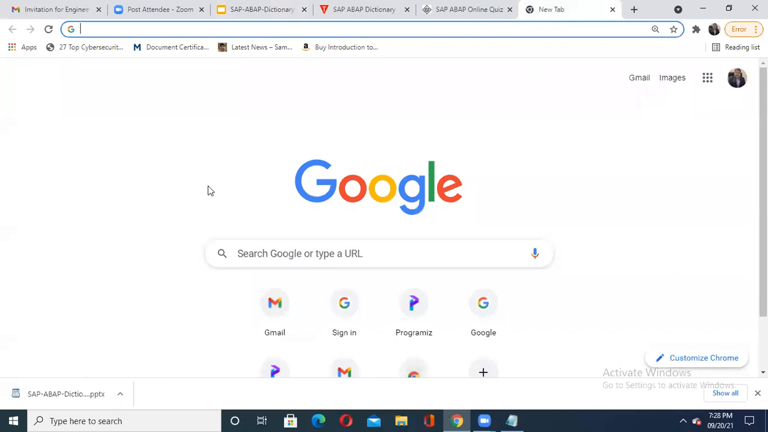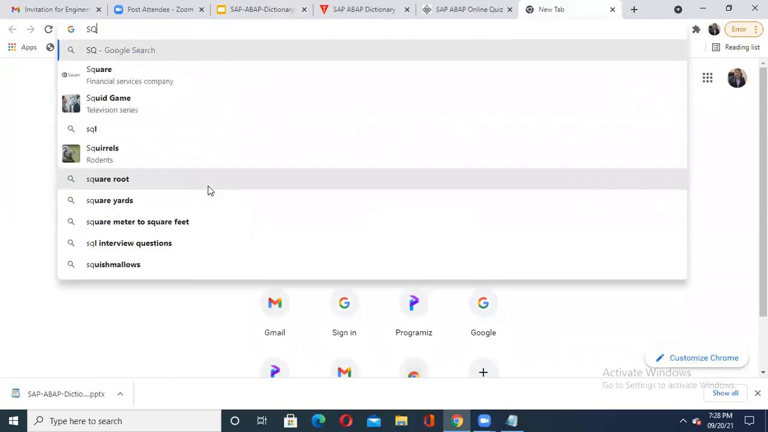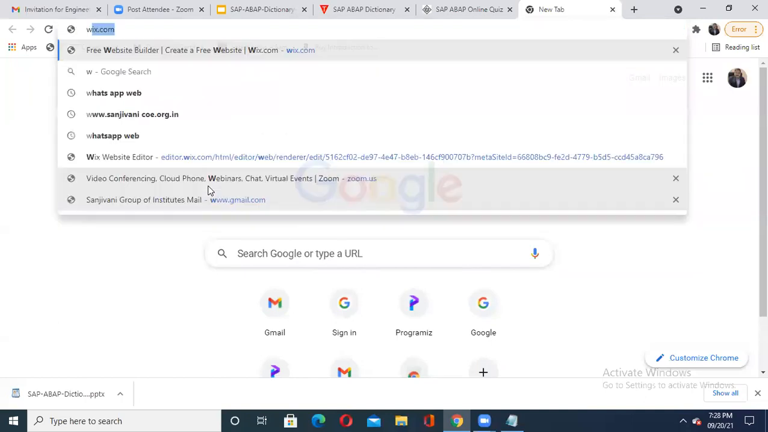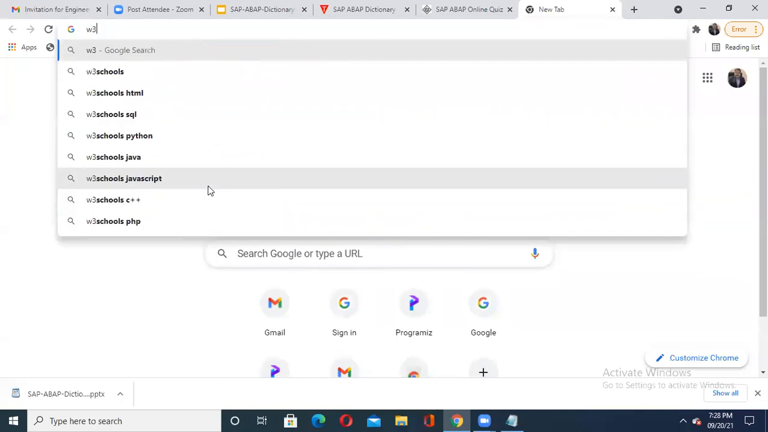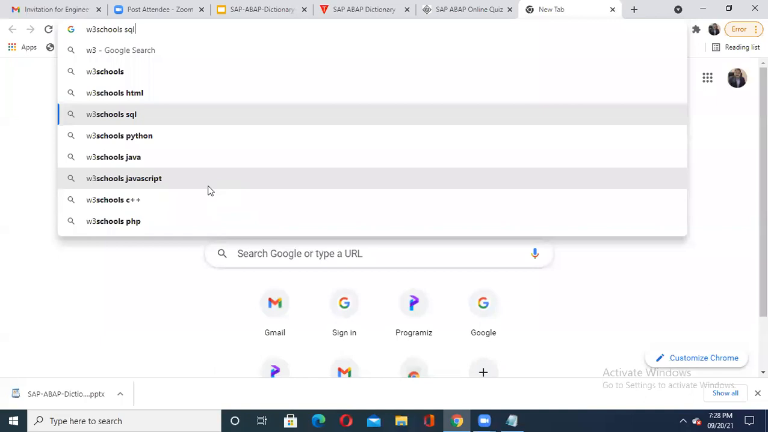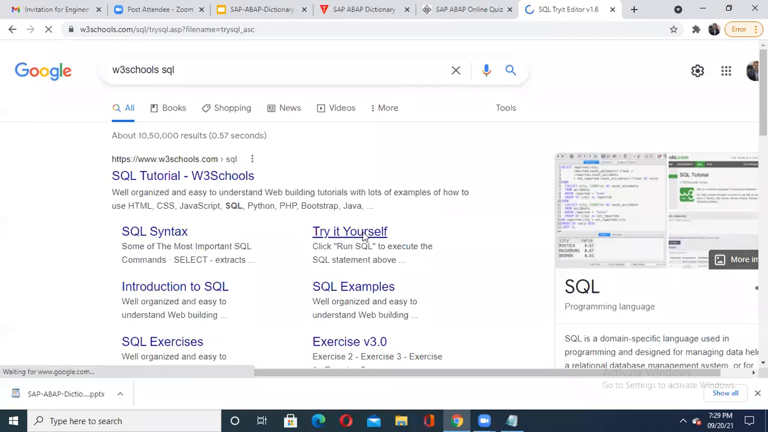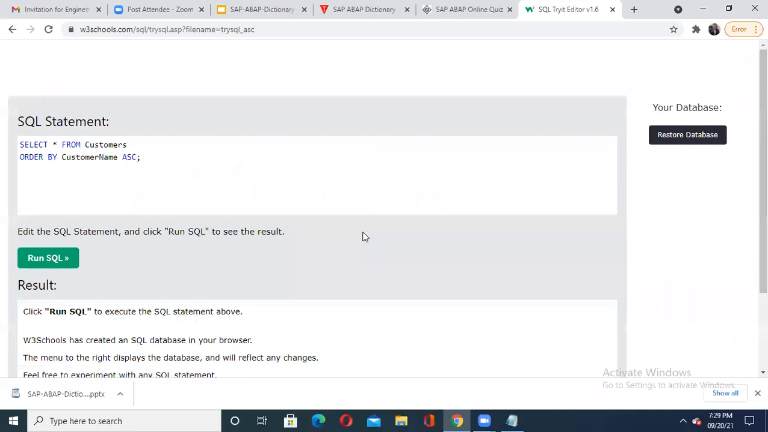See, for this purpose, if you want to see how to prepare or how to go about SQL, then there is one interactive tool available online, that is W3Schools SQL. If you open this, here you will find the "Try it yourself" option. Some default tables are given, and the query is given: select star from customers, then order by customer name ascending.